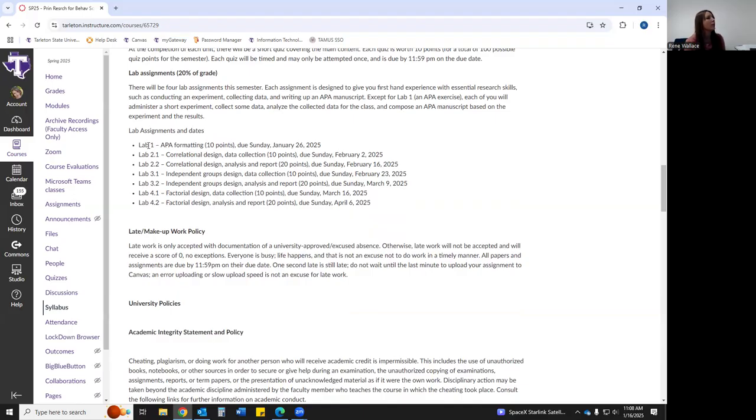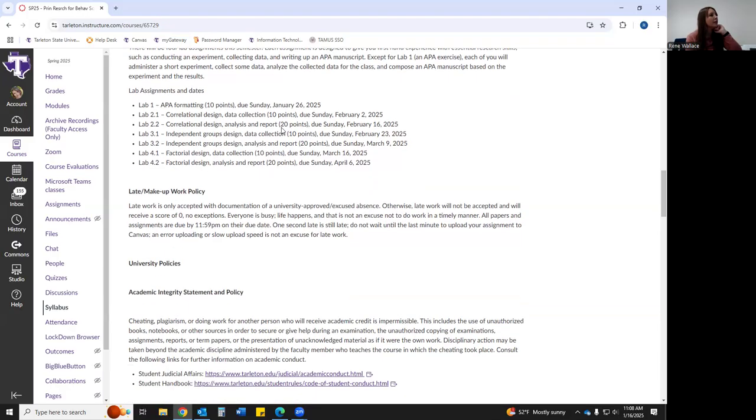Lab 1 is about APA formatting. It's worth 10 points. It's due next Sunday, the 26th. And that's all it is. You're just going to write a lab report, what it would look like in APA format. And then that will be your template for the whole rest of the semester to know this is what my APA lab paper needs to look like. So you'll get to use that in this class and hopefully in capstone, in your future in psychology. Lab 2 is broken down into 2 pieces.